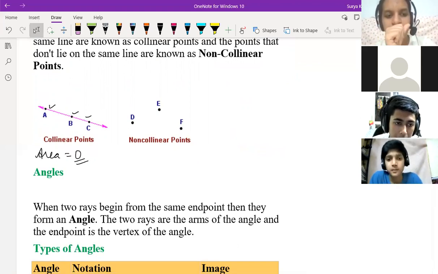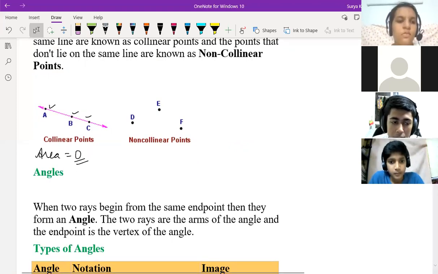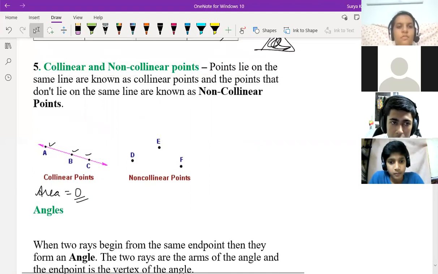Yes, sir. Area of the collinear points is 0. And the group of points which lie on the same line are called collinear points. Is it clear? Yes, sir.